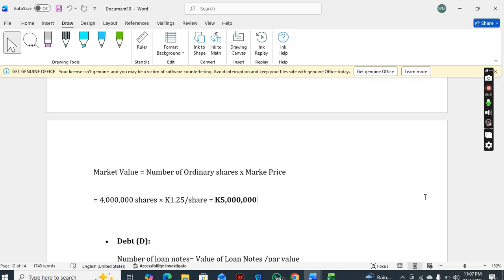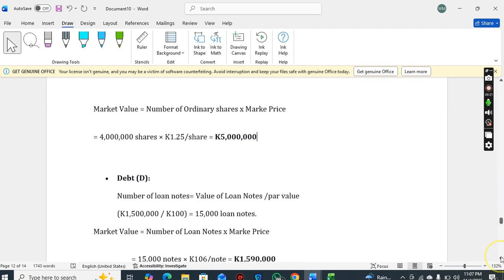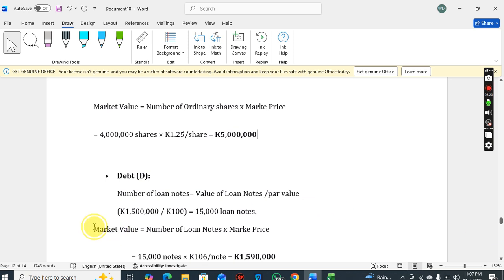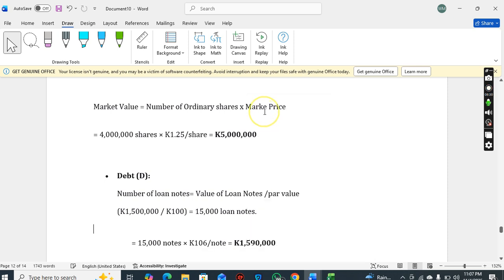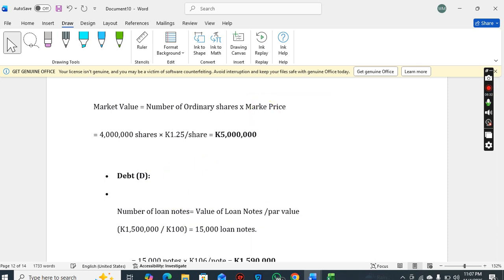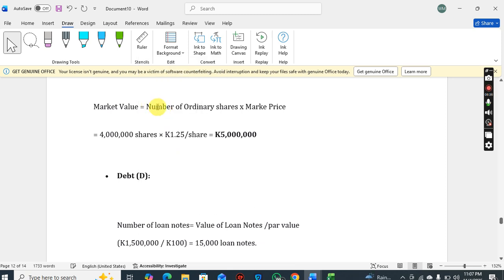Okay, so these things just follow the same format. Colleagues, once you've mastered one, then you've mastered all of them. So for debt, the market value of debt is just the number of loan notes multiplied by the market price of these loan notes. That's how we calculate the market value of debt.